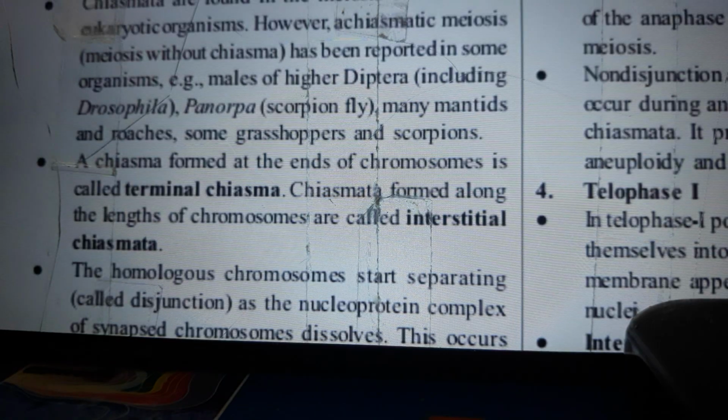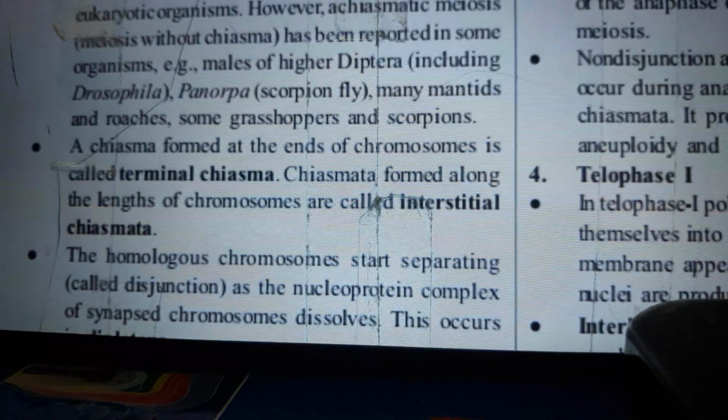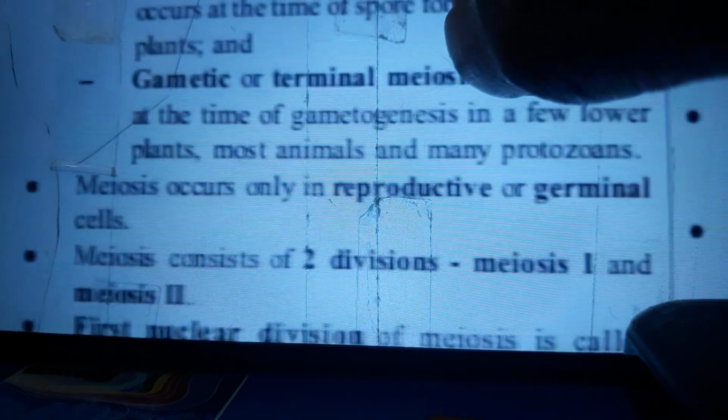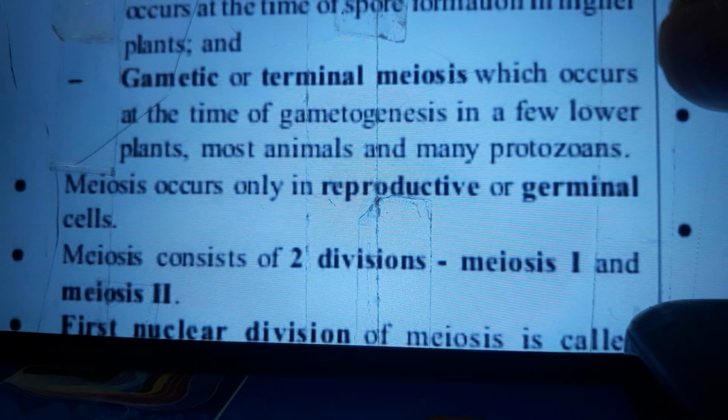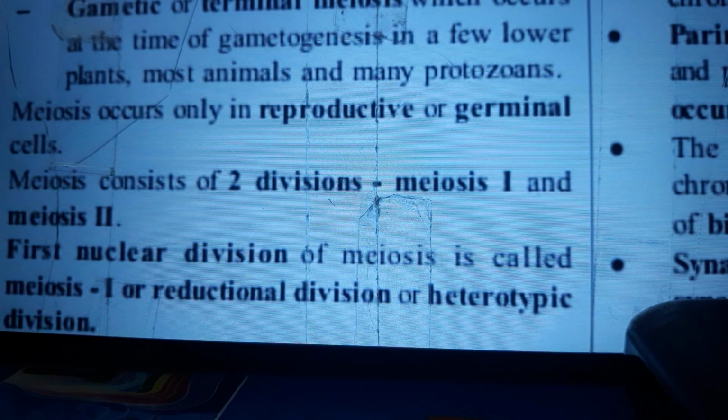Chiasmata are found in the meiosis of almost all eukaryotic organisms. Sporogenetic or intermediate meiosis, which occurs at the time of spore formation, is seen in higher plants, and gametic or terminal meiosis, which occurs at the time of gametogenesis, is seen in a few lower plants, most animals, and many protozoans.